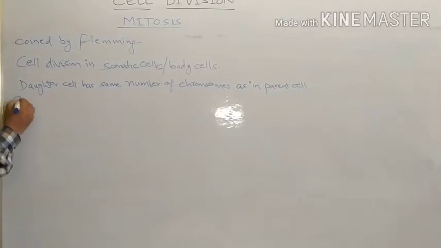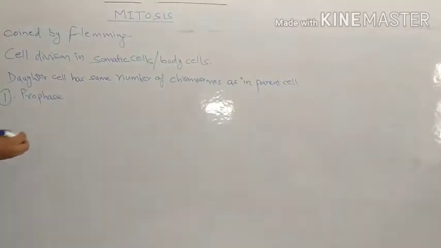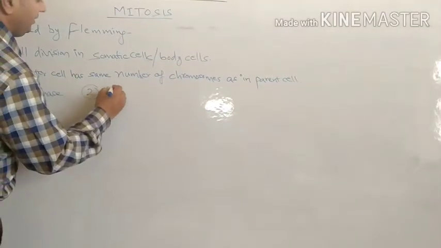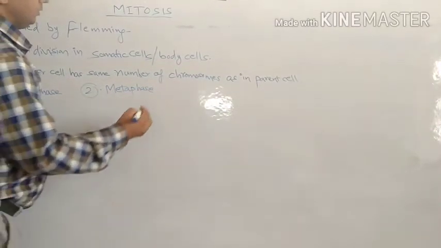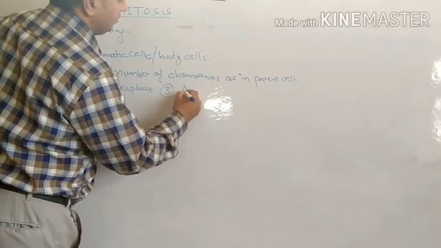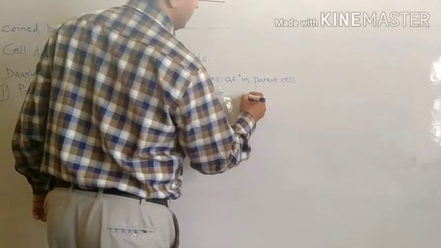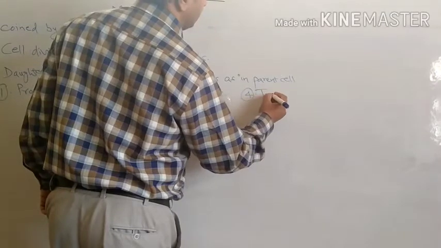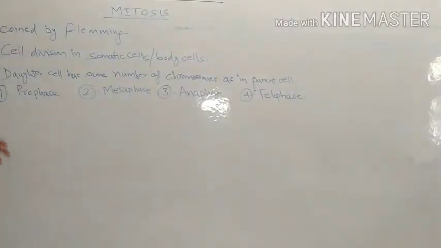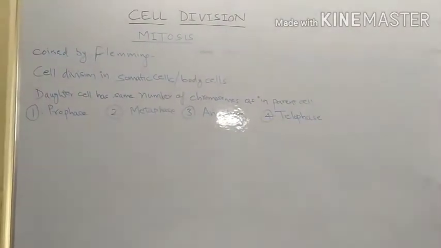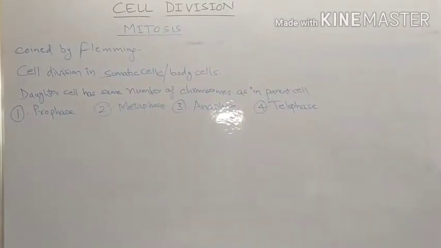First is prophase. Second, metaphase. Third, anaphase. Fourth, telophase. So in this way, 4 stages are there in mitotic cell division: prophase, metaphase, anaphase, telophase. Now first we will discuss prophase.